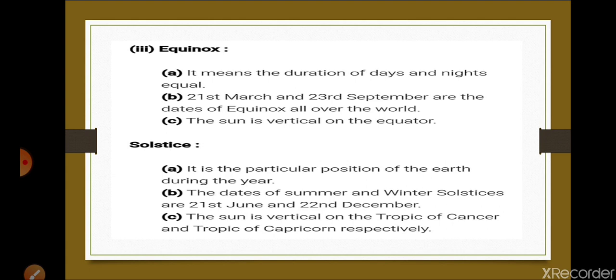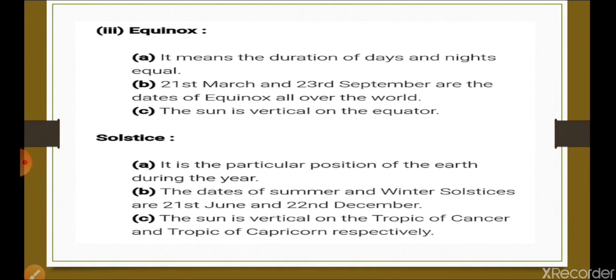Equinox and solstice. It is also mentioned in the book, but if you want to write in short, you can write from here. But you have to write all these distinguish between questions in columns, otherwise 1 mark will be deducted out of 3. So I hope you understood well. All the distinguish between answers you have to write in columns, column A, column B, like that. So these are the distinguish between, and here your work completes.